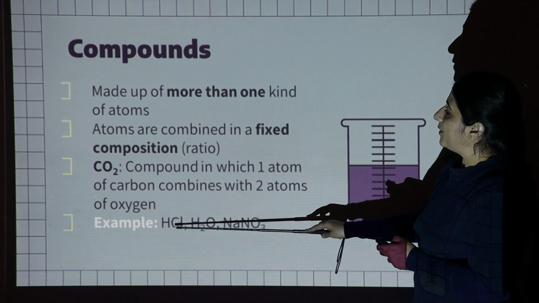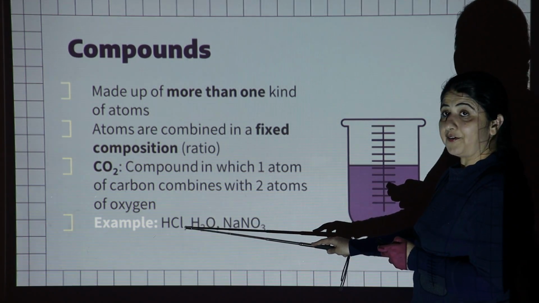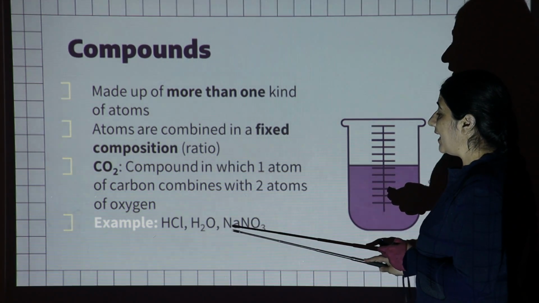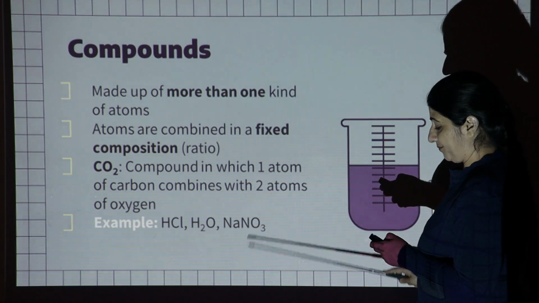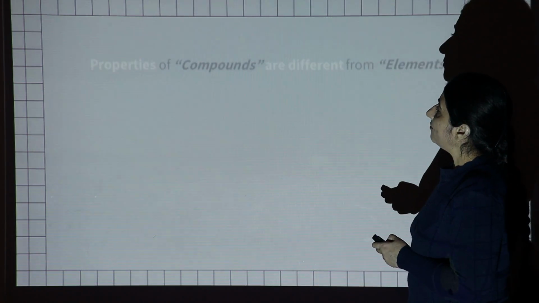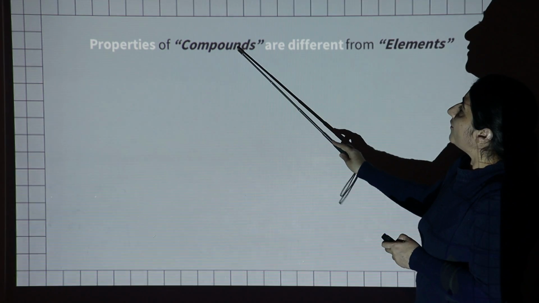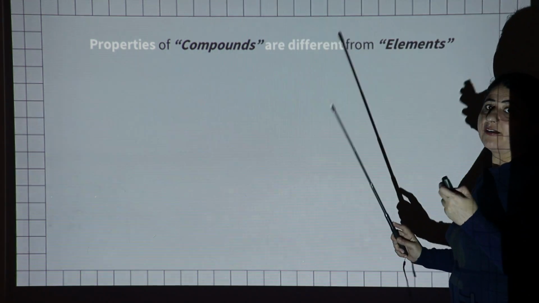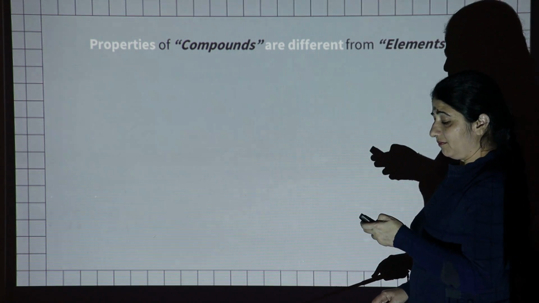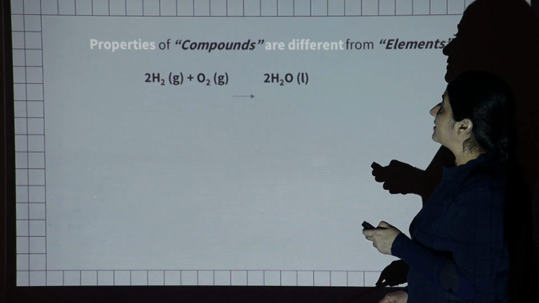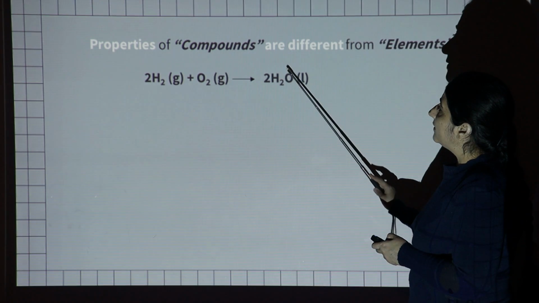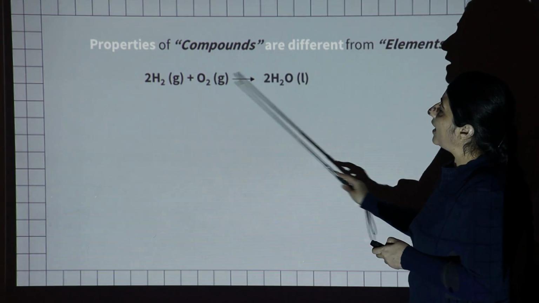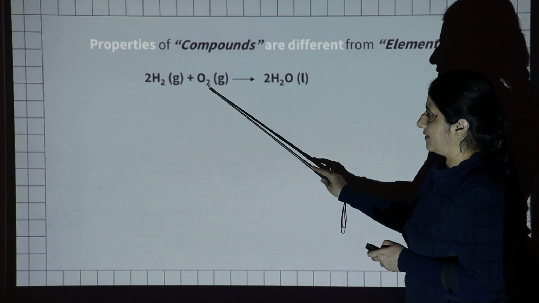Other examples of compounds are HCl, hydrochloric acid, water and sodium nitrite. The properties of a compound are different from the elements from which they are formed. Here I am taking the example of water. Water is formed from hydrogen and oxygen.